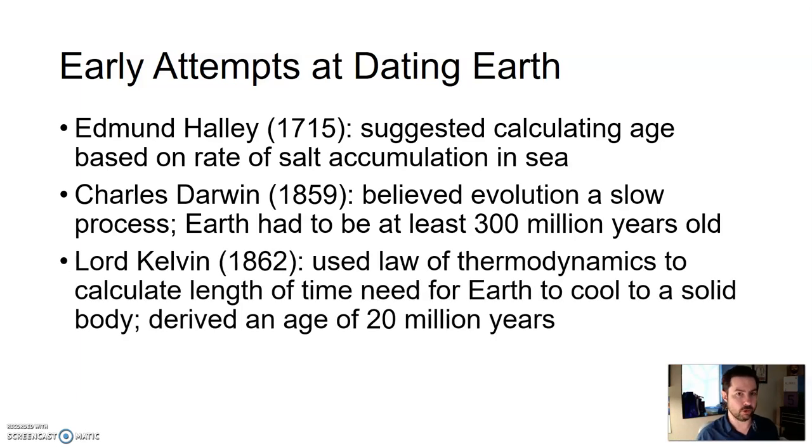They were a little off. Lord Baron Kelvin, if you've ever taken chemistry and worked with the Kelvin degree scale, that's the same person. He used the laws of thermodynamics, a little physics, to calculate the length of time needed for Earth to cool to a solid body.